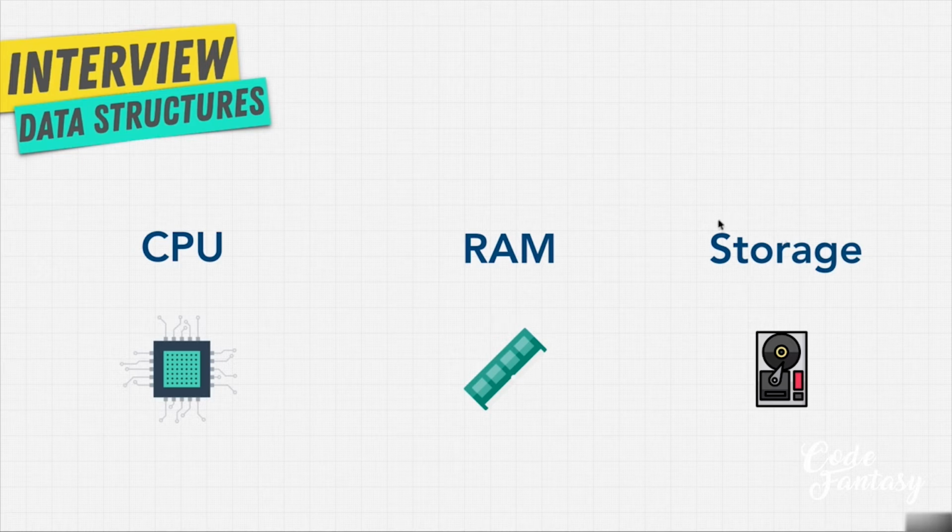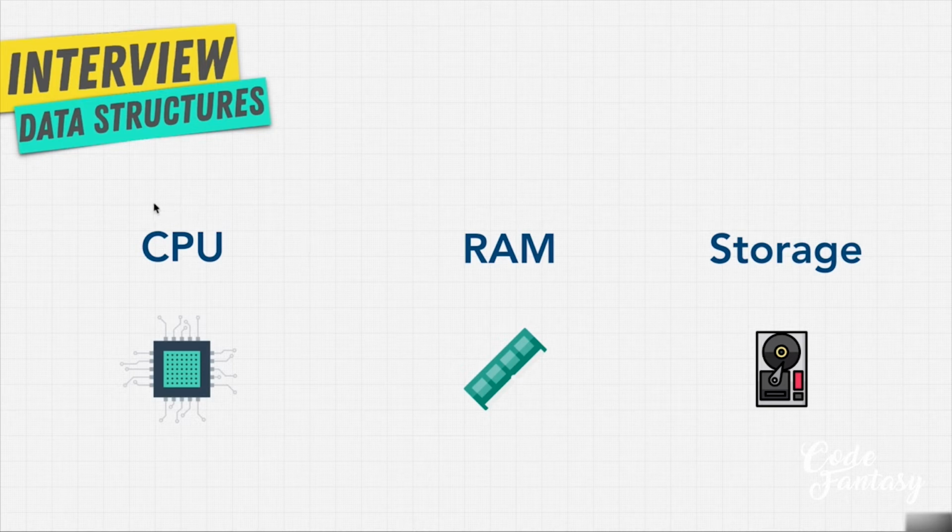On top of that, we also have storage, where we store things like our video files, music files, documents. And the storage can be a disk drive, a flash drive, or a solid state drive. Data on storage is permanent, or what we call persistent. So when you turn off your laptop or computer, it's still going to be there when you turn it back on. In RAM, you lose the memory when the computer turns off. So why wouldn't we just always use storage so we don't lose any data? Well, the problem is that persistent storage is slow.